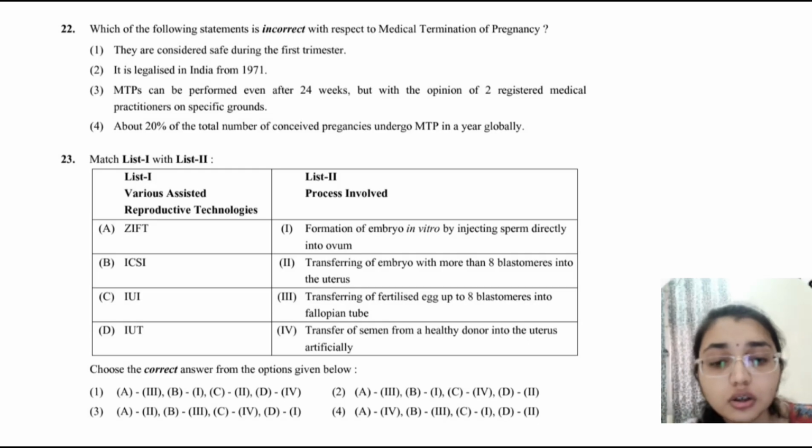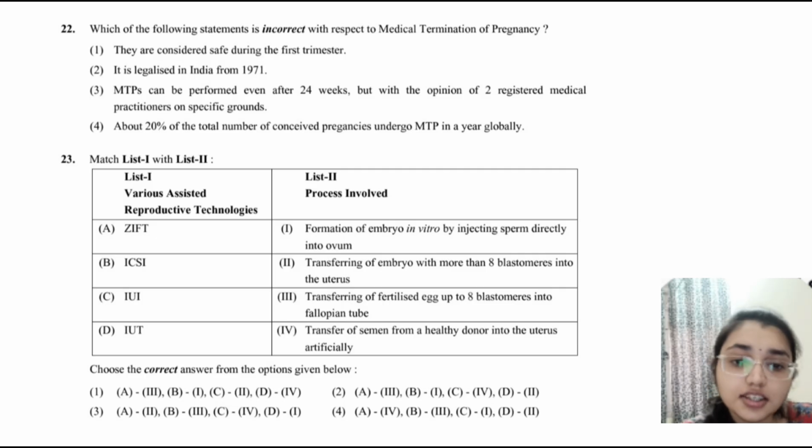Then question number 22, incorrect statement with respect to medical termination of pregnancy. MTPs cannot be performed after 24 weeks. The third option is correct here, except in a very specific medical group. The statement is too broad. So we have to match the ARTs, that are assisted reproductive technologies. Here the correct option is option 4, that is standard matching. ICSI, that is sperm into ovum, IUT is embryo transfer, etc. So here the fourth option is correct.